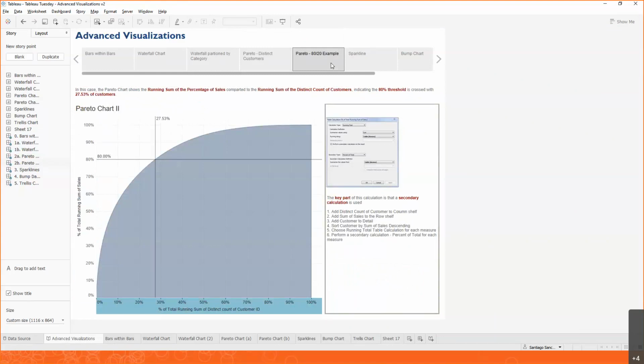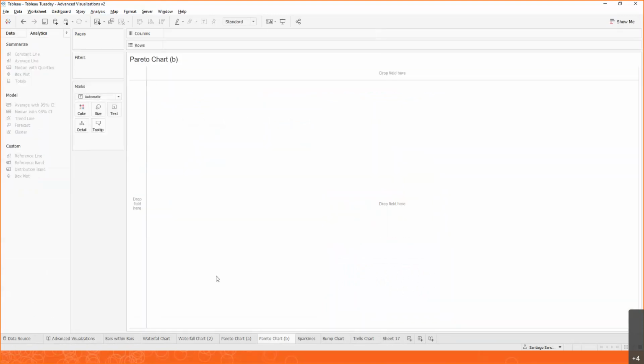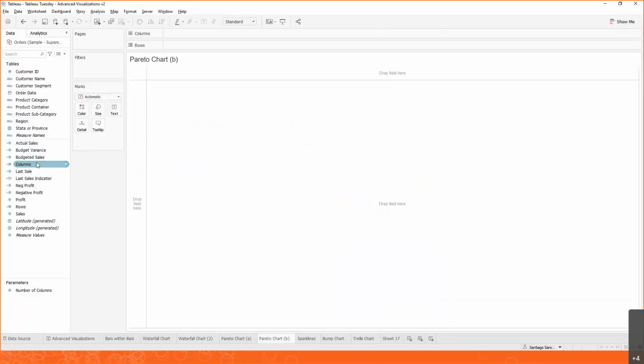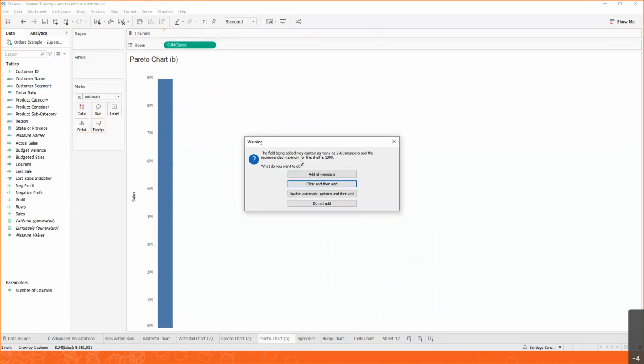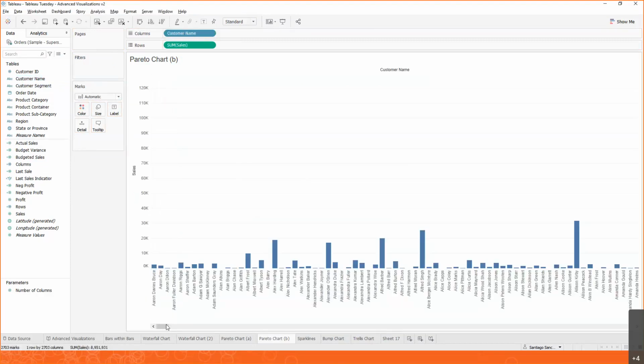And the good thing is that what we already learned from this Pareto example, we can apply here. So let's go ahead and build this. We started with sales, right? So let's get sales here. We were seeing sales by customer. But if we drop customer into columns, we already know that we get this really long scroll bar and we start to see each one of the customers. And we don't want that.